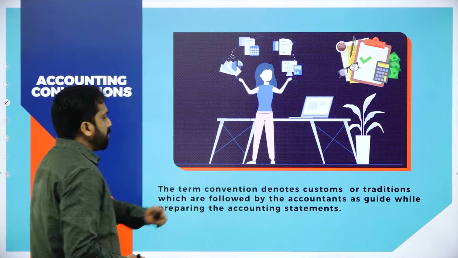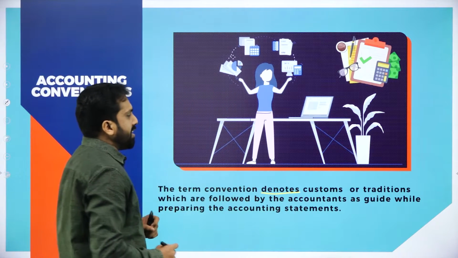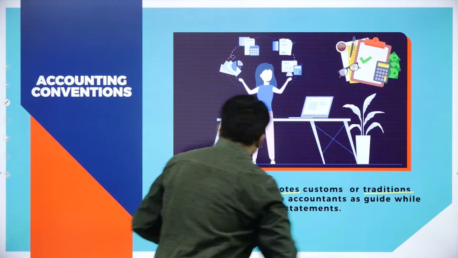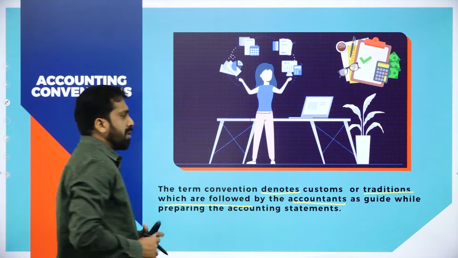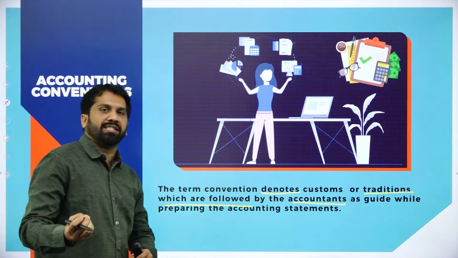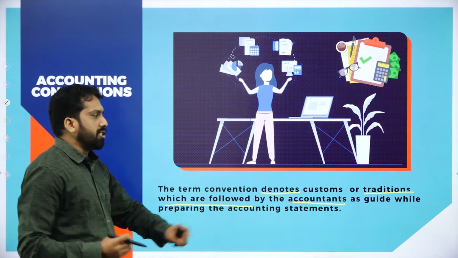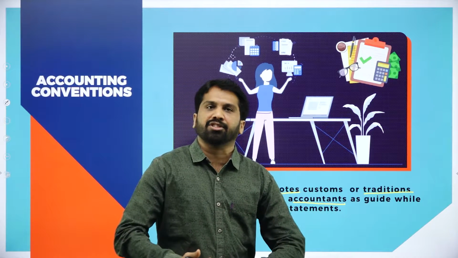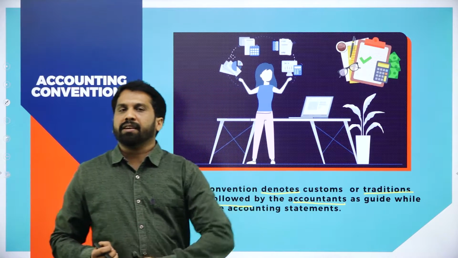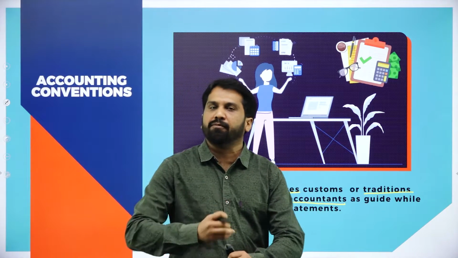Now, the term convention denotes customs or traditions which are followed by accountants. As I told you, conventions means procedures, guidance. So, traditions, for example, festivals, being a Hindu or Christians or Muslim, whenever the festival comes, whatever the customs we have in the festival, we follow.